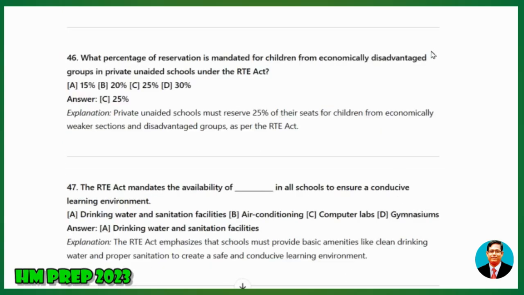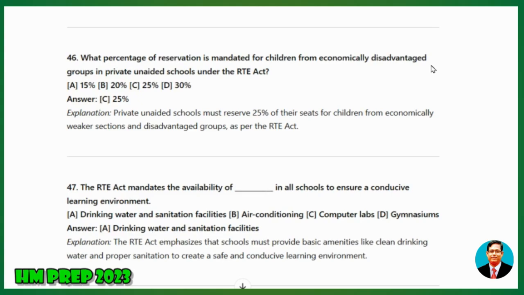46. What percentage of reservation is mandated for children from economically disadvantaged groups in private unaided schools under the RTE Act? A, 15%, B, 20%, C, 25%. Answer: 25%. Explanation: Private unaided schools must reserve 25% of their seats for children from economically weaker sections and disadvantaged groups as per the RTE Act.